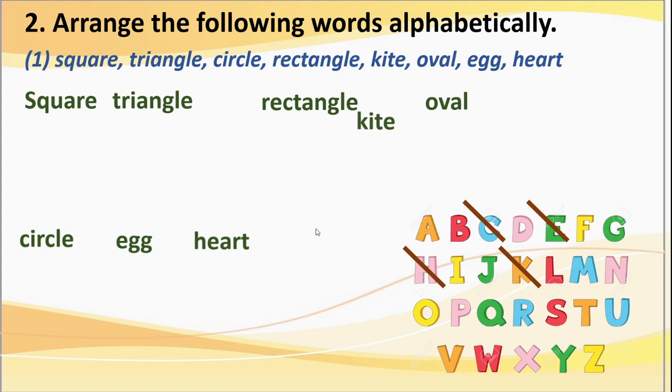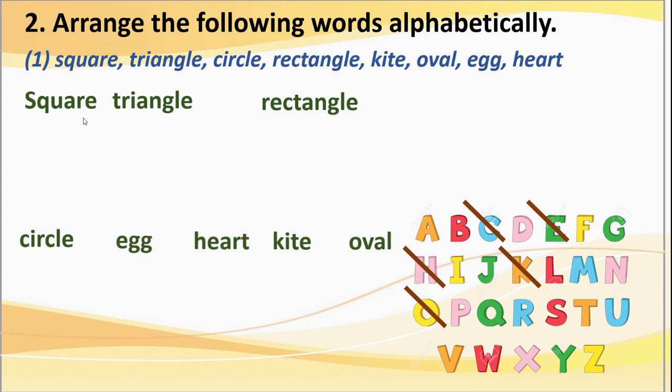So write this word here after heart. Then L. No. M. No. N. No word. O. Yes, oval is there. Correct? So write this oval after kite.